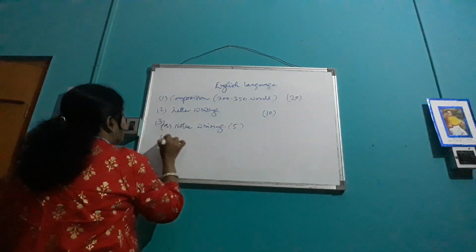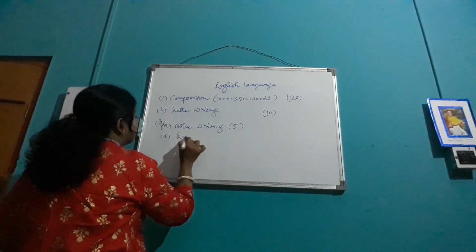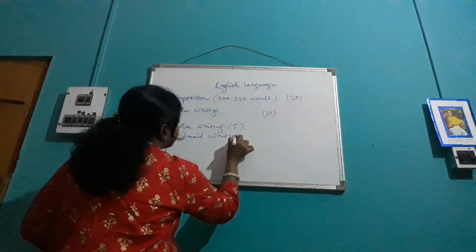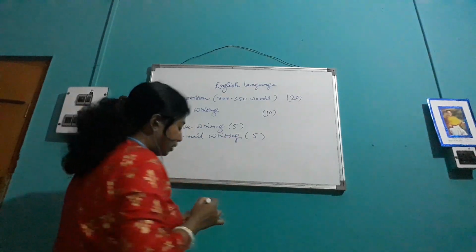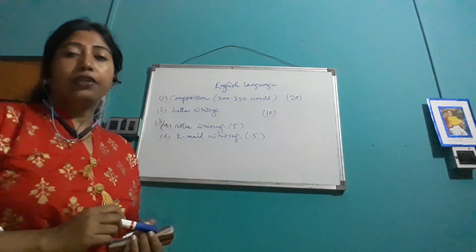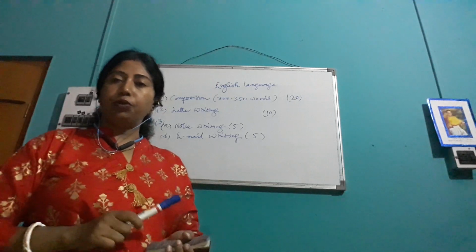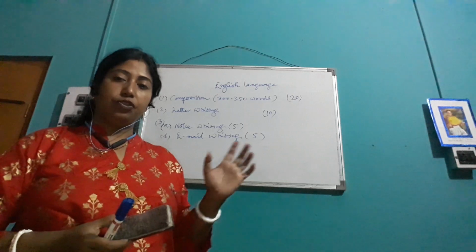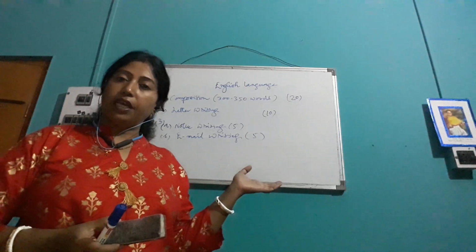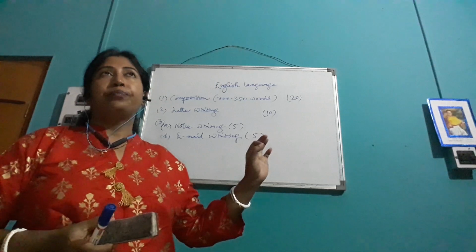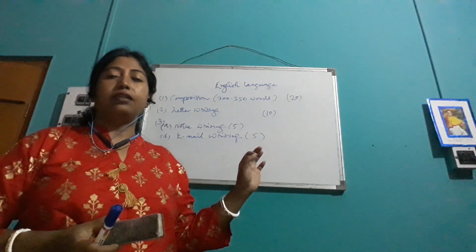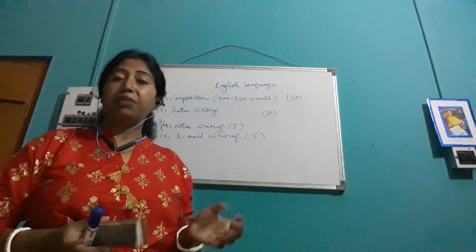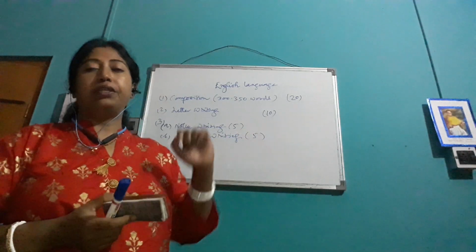And B is email writing. It also carries 5 marks. Email on the same content. Remember students, notice and email, both you have to write on the same content. The situation is given for the notice writing, and the email is also on the same content. Email is nothing but a shorter form of letter writing. All the steps of a letter you have to follow here, but it is shorter compared to the letter.